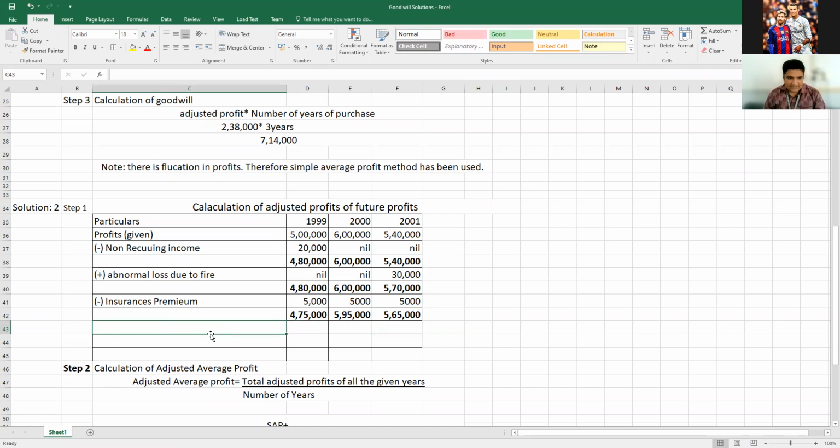Then after this, the sum is over. What do we need to calculate now again? So remuneration to the proprietor. Less remuneration to proprietor. So what is the actual amount of the proprietor's remuneration?